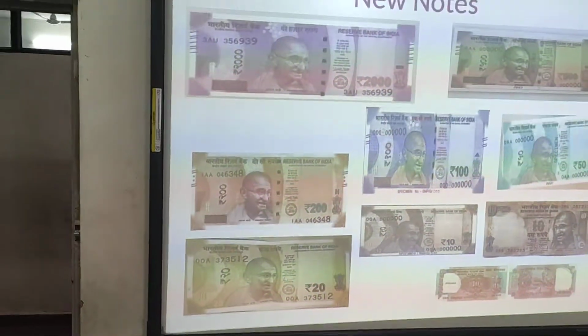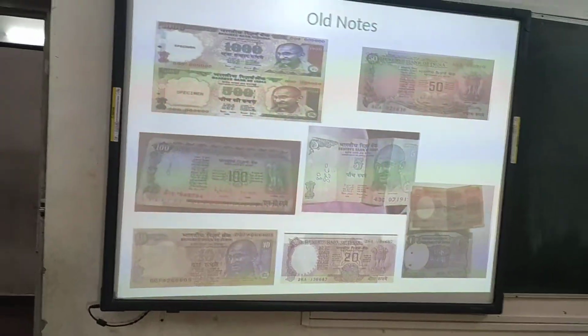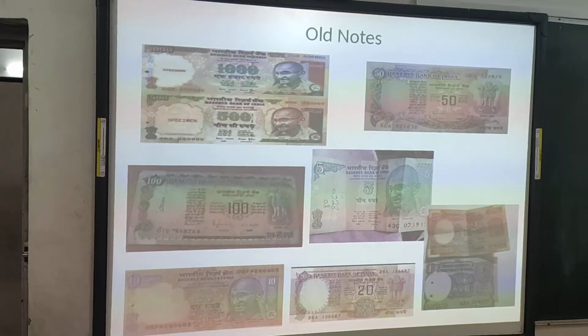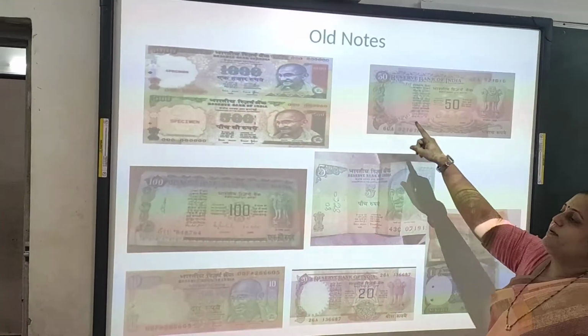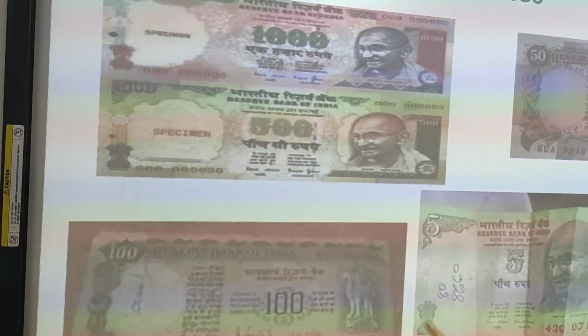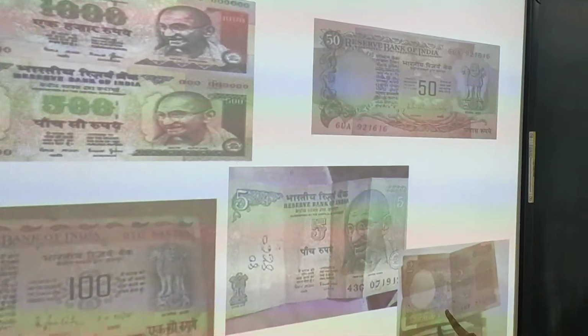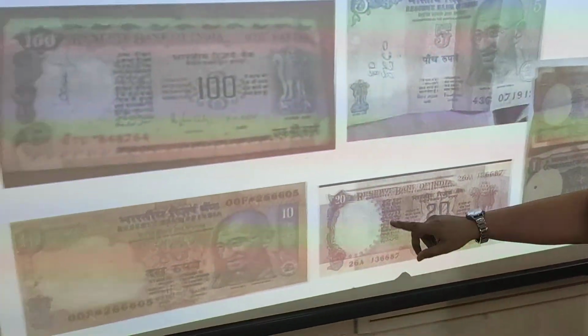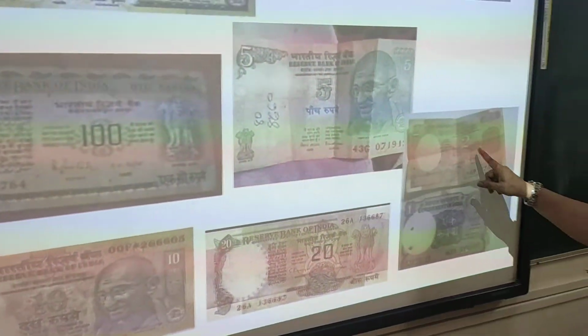Now see old notes. We will see old notes also. See, these are the old notes. Earlier a 1000 rupee note was available. Now that note is not there. This is the 500 rupee note, 100 rupees, 5 rupees, 50, 2 rupees, 1 rupee, 20 rupees, 10 rupees. See, I told you about the 2 and 1 rupee notes.